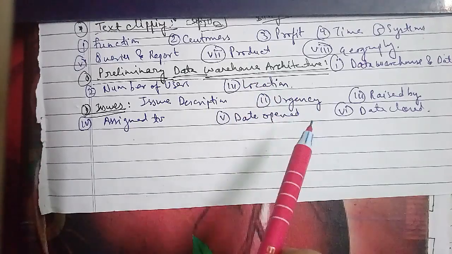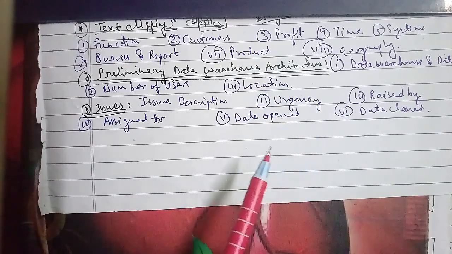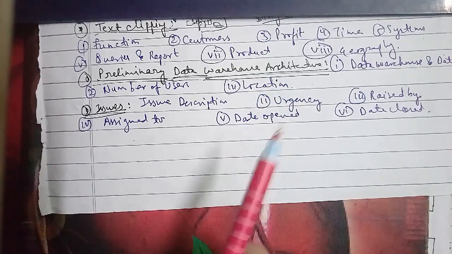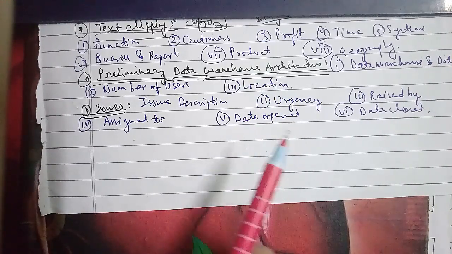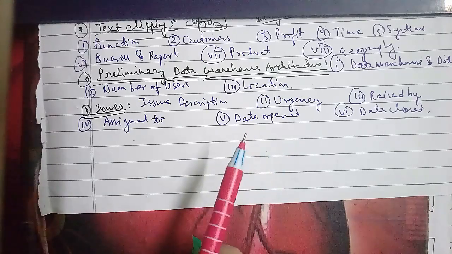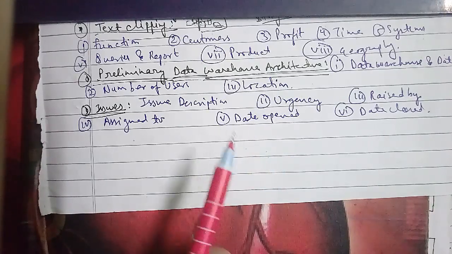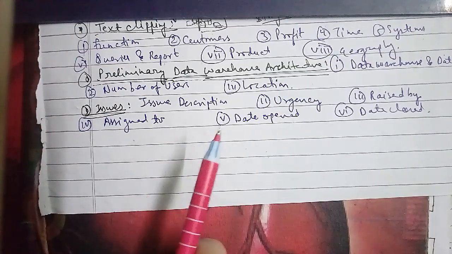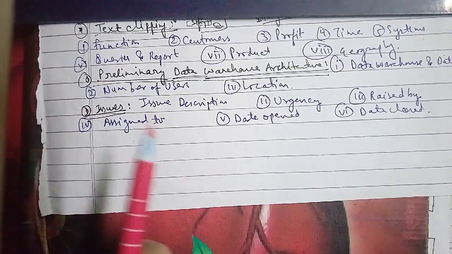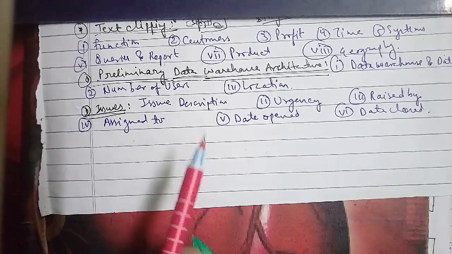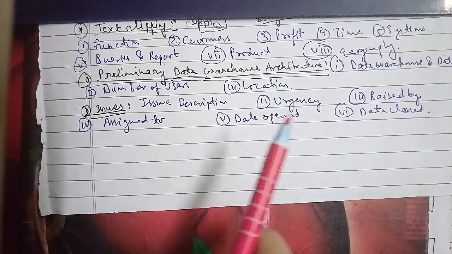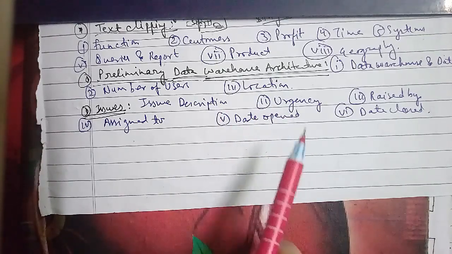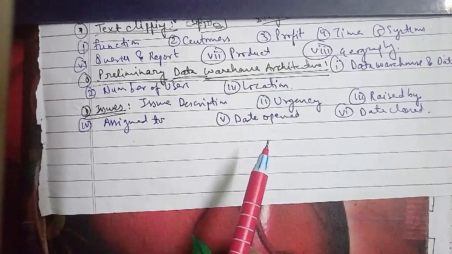The first we have is asset classification practice. The second is risk assessment and acceptance. The third we have is asset ownership.